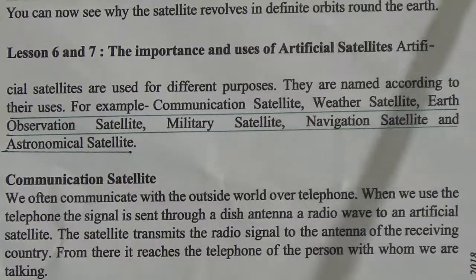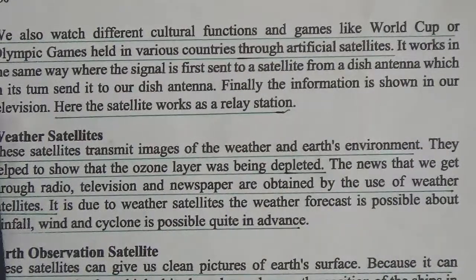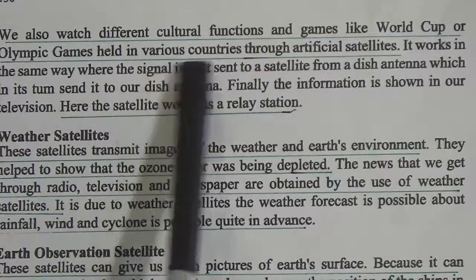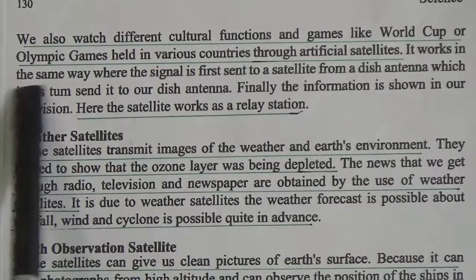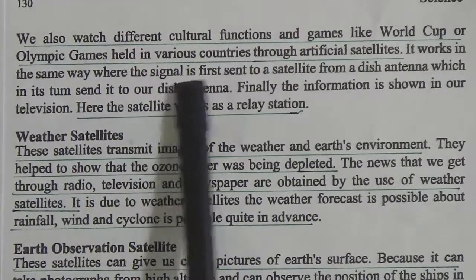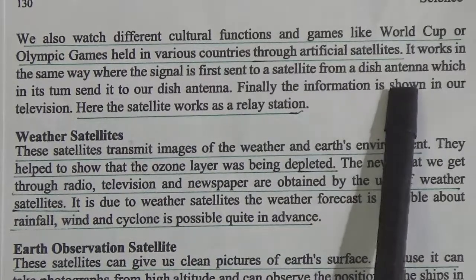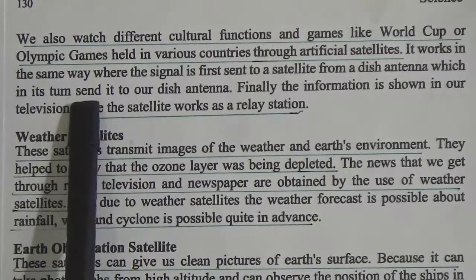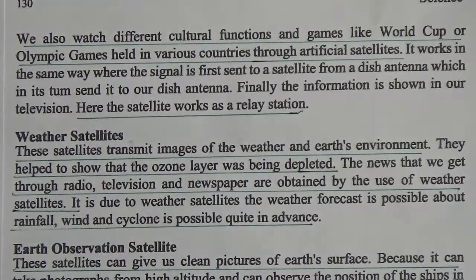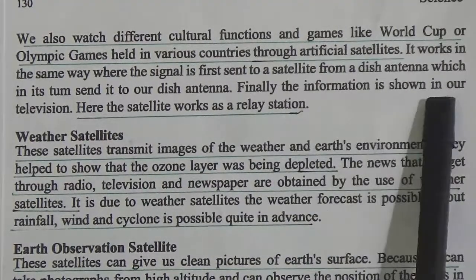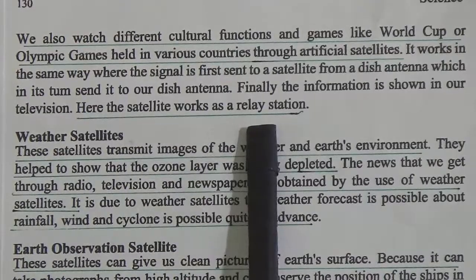We also watch different cultural functions and games like the World Cup or Olympic Games held in various countries through artificial satellites. It works in the same way, where the signal is first sent to a satellite from a dish antenna, which in its turn sends it to our dish antenna. Finally, the information is shown on our television. Here the satellite works as a relay station.